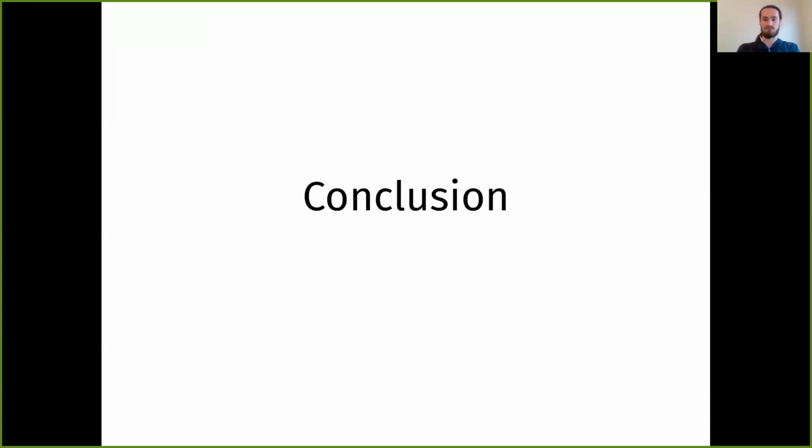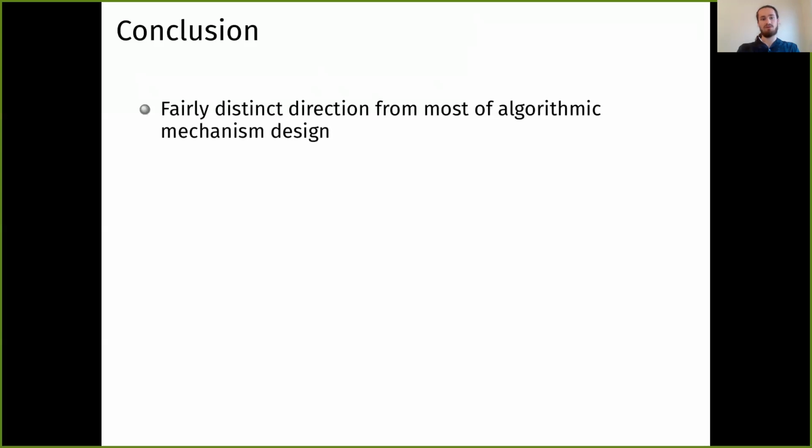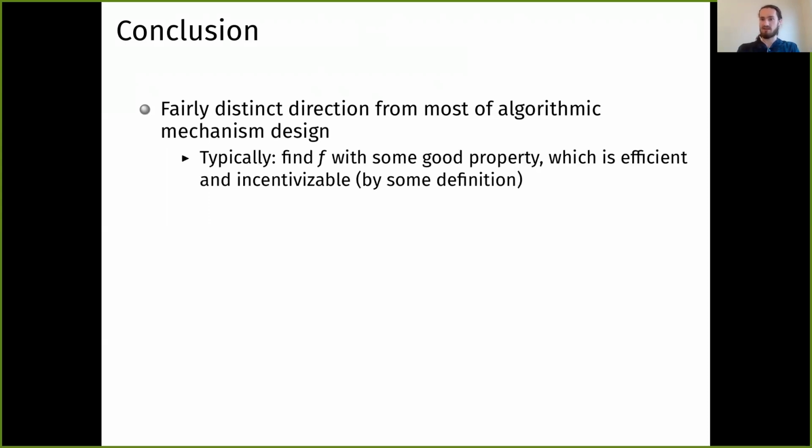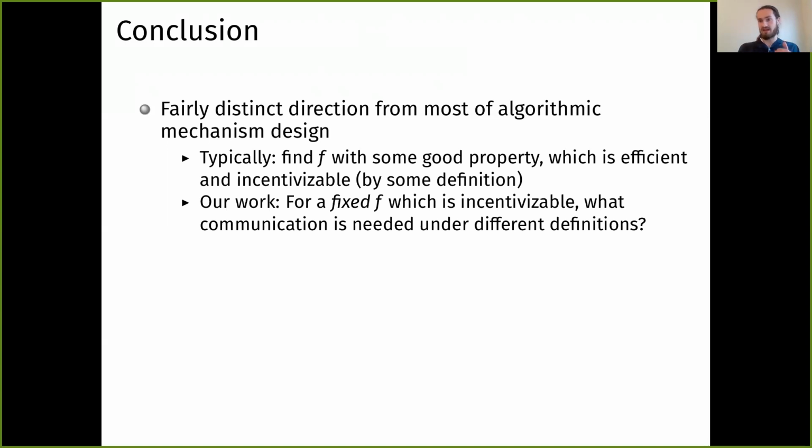All right, now I'm going to just wrap up. So one thing I want to mention is that the direction of this paper is actually not very common in algorithmic mechanism design. Typically, we have the environment and we have something we want to do in the environment, maximize the welfare or the revenue or something like that. And we want to find a communication efficient protocol that's incentivizable by some definition. And in our work, we fixed F and we said we will not compromise, we have to implement F. F is incentivizable, but now what communication is needed under different definitions of incentivizable?